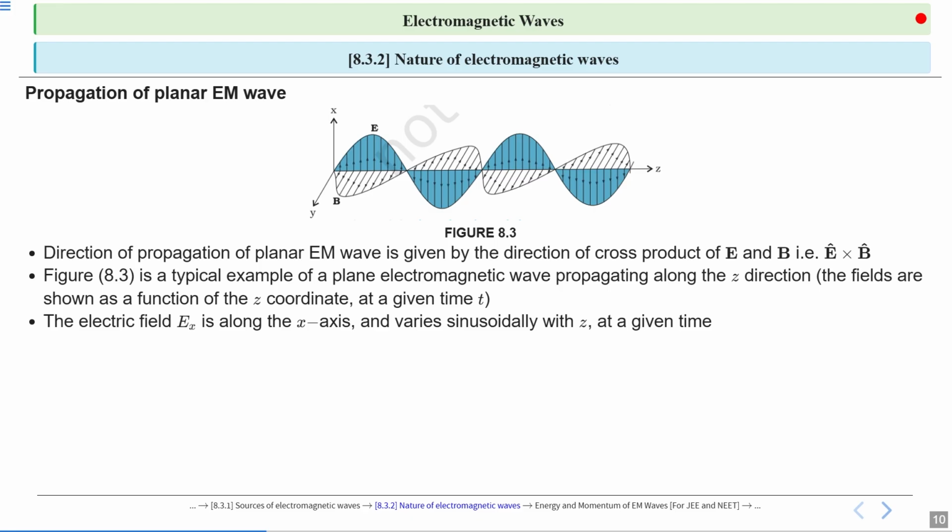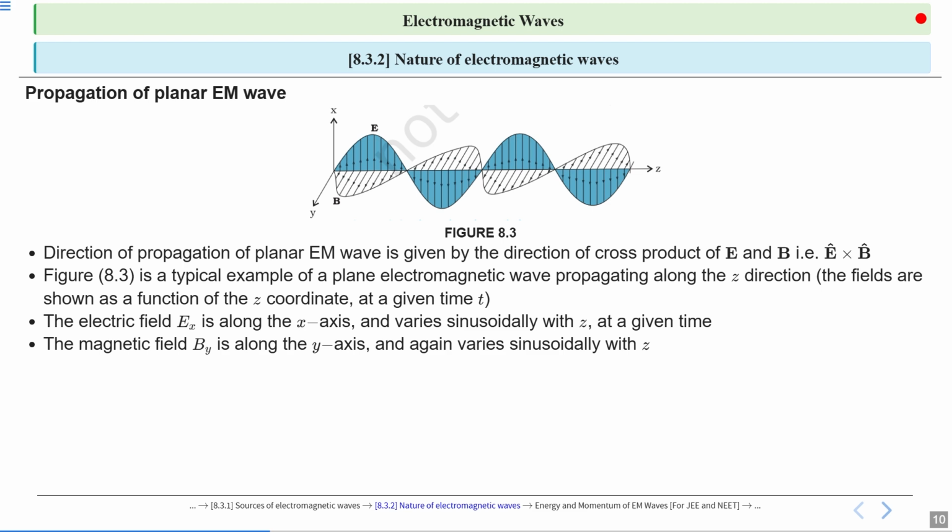The electric field Ex is along the x-axis. In the diagram, the electric field is in the x direction, and varies sinusoidally with z at a given time. The magnetic field By is in the y direction, along the y-axis, and again varies sinusoidally with z. Both electric field and magnetic field are varying sinusoidally. They are in phase, and they are varying with respect to time also, because they are varying sinusoidally.